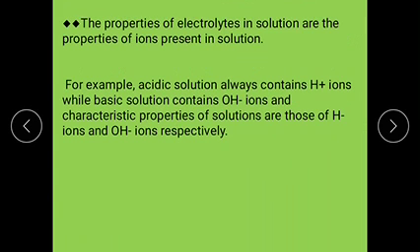Next is the properties of electrolytes in solutions, or the properties of ions in the solution. Whatever property the electrolytic solution has, the ions also have the same property. For example, acidic solutions always contain H plus ions while basic solutions contain OH minus ions, and the characteristics of the solutions are those of H plus ions and OH minus ions respectively.